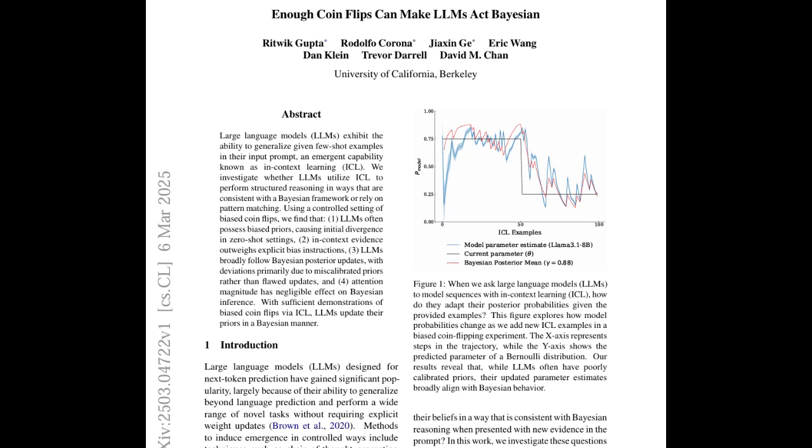What does this all tell us about the ability of these LLMs to make good predictions, especially in more complex, real-world situations where the rules aren't as clear-cut as a simple coin flip? That's the million-dollar question, isn't it? And it's something researchers are working hard to understand. On the one hand, it is really encouraging to see that LLMs can show us this kind of Bayesian-like reasoning, especially when we use in-context learning. Yeah, it's like they're not just spitting out information. It seems like they're actually capable of learning and changing based on new evidence. Right. It points to a deeper level of processing than we might have initially given them credit for.